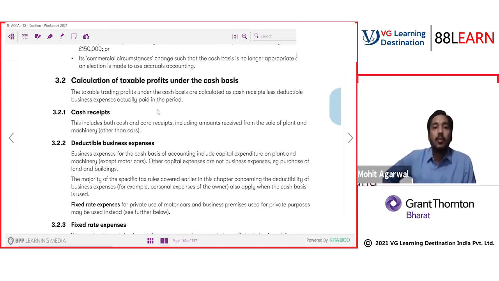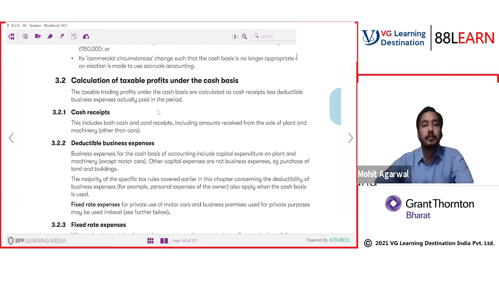This includes both cash and card receipts, including amounts received from sale of plant and machinery. Deductible business expenses under cash basis accounting include capital expenditure on plant and machinery. Other capital expenses are not business expenses, for example purchase of land and building. The majority of specific tax rules covered earlier in this chapter concerning the deductibility of business expenses, for example private use, also apply when cash basis is used. Fixed rate expenses for private use of a motor car and business premises may be used instead.